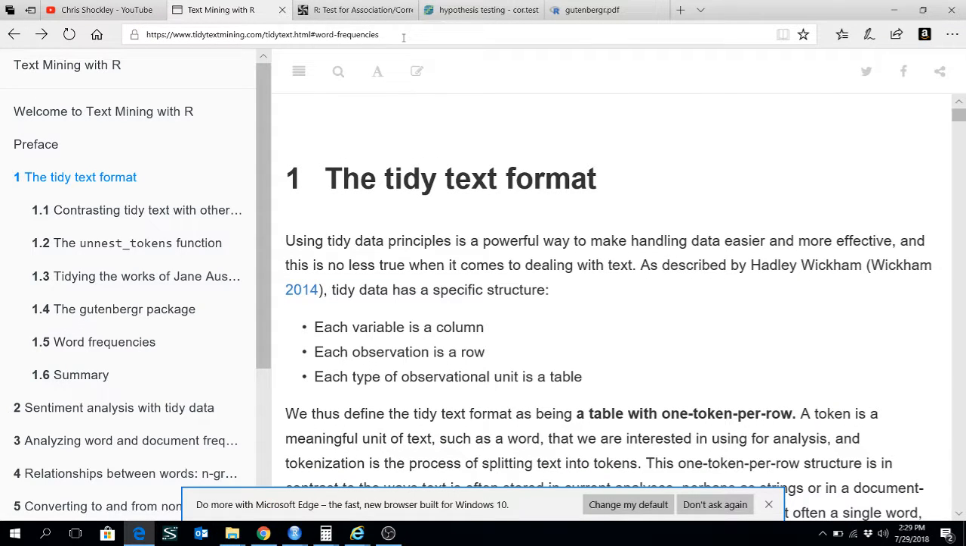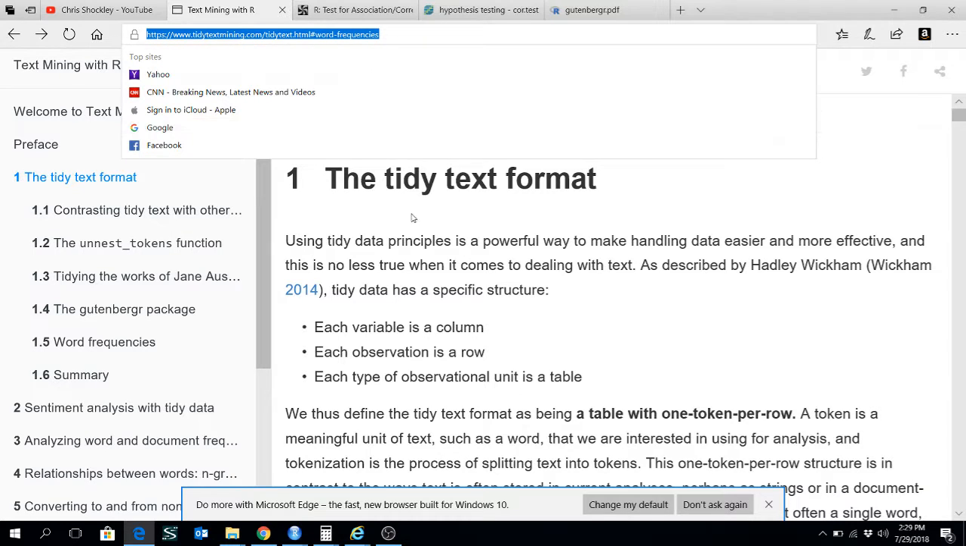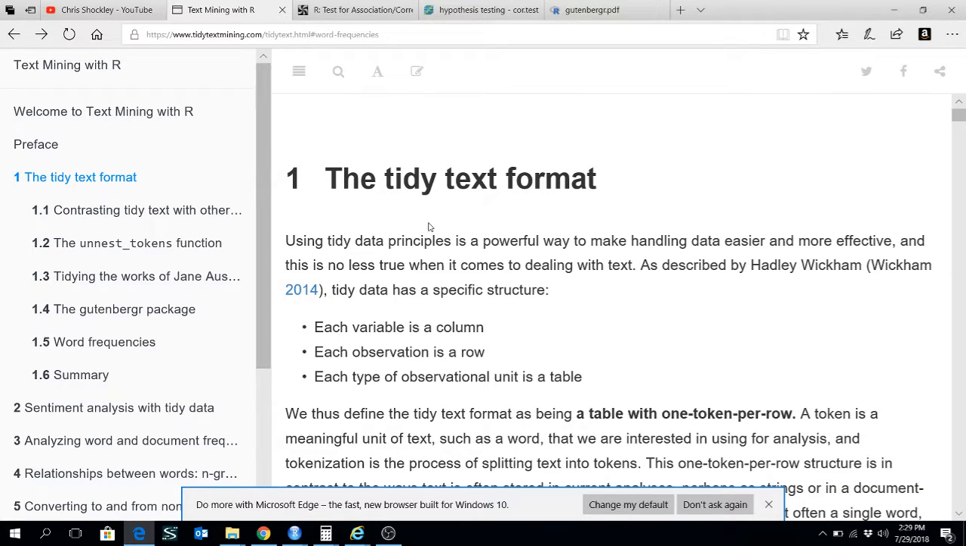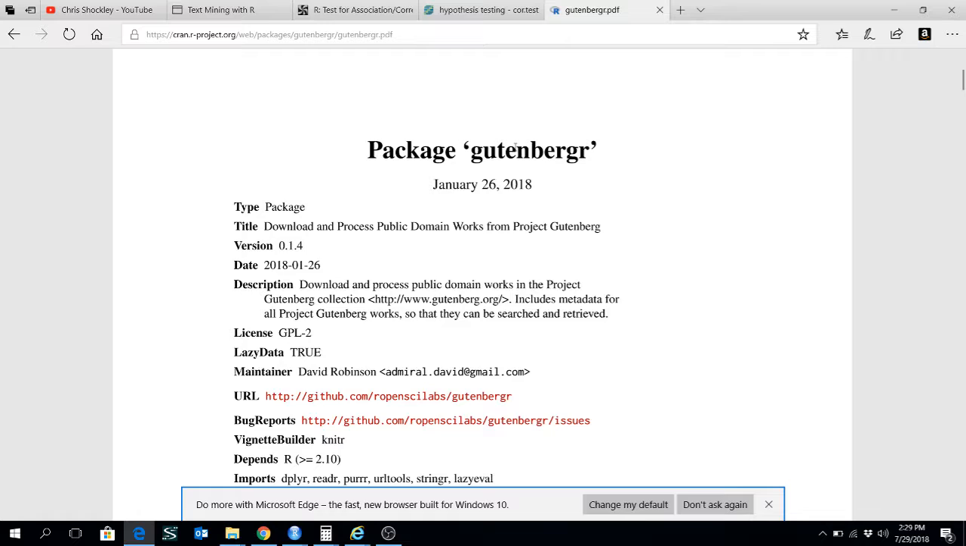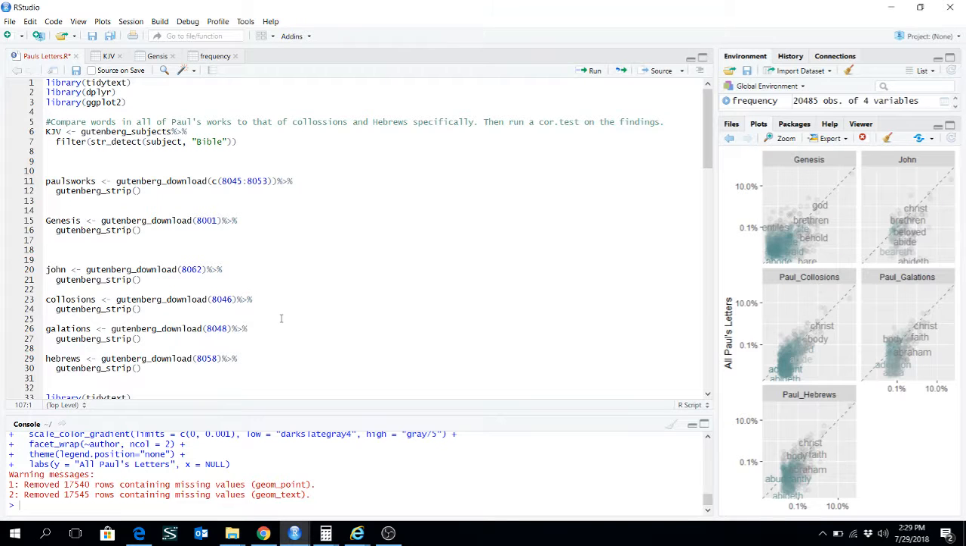A lot of what I used was from this book called Tidy Text Mining with R, which talks about tidy text, which is a Hadley Wickham package. And then it also uses this package called Gutenbergr, which is a collection of works, the Bible, literature, etc. that's available in R. Okay, let's get to the script.